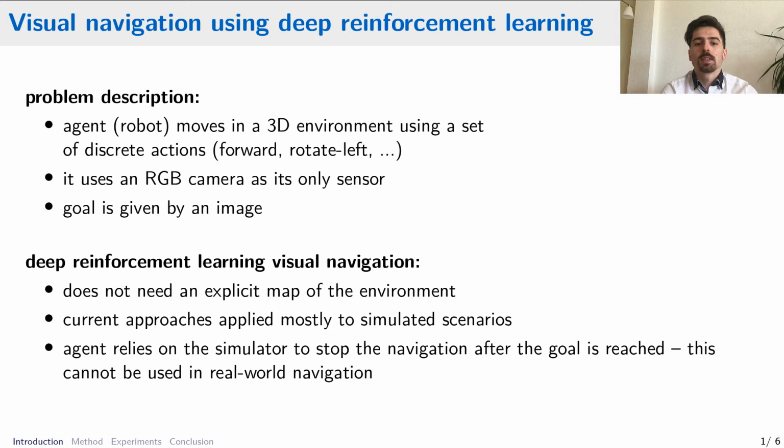Therefore, we force the agent to detect if the goal was found by using a special stop action. After the agent applies this action, the navigation is stopped, and the agent receives the reward of 1 if it reached the target or 0 otherwise.